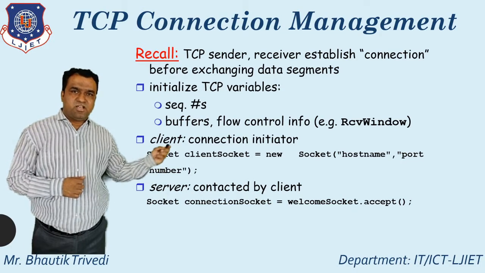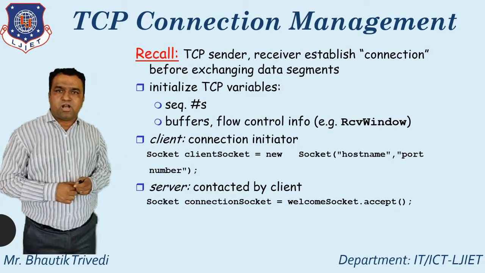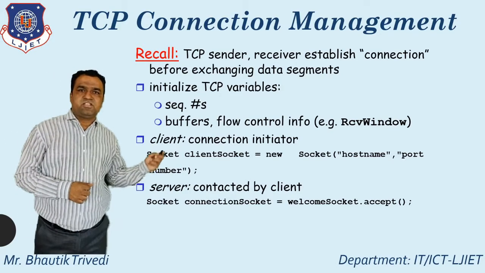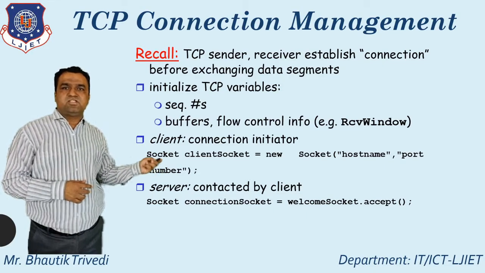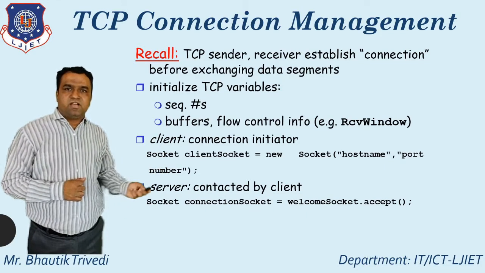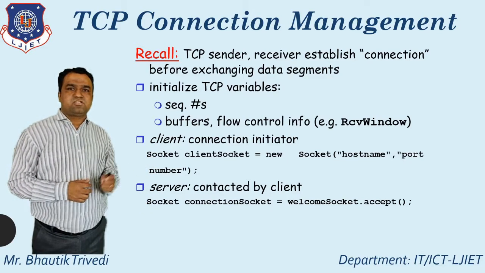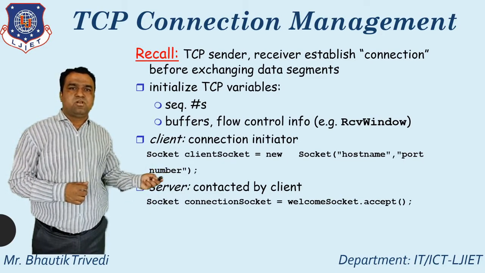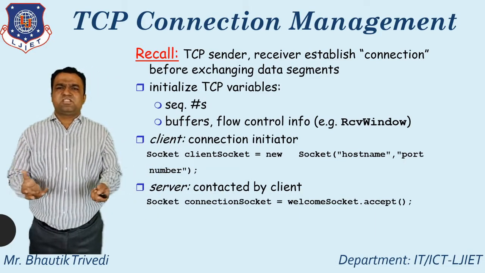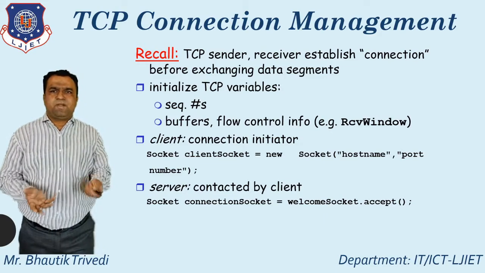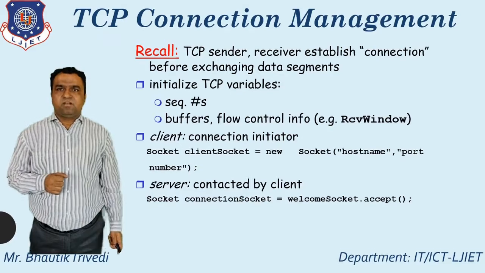The client is known as the connection initiator. How do I apply the connection? By using socket programming. Client socket is equal to new socket, host name, comma, port number. So that is the connection initiator. And the server means contacted by the client. How do I create this socket? Connection socket is equal to welcome socket dot accept. So this is the logic of how you apply the TCP connection using socket programming.